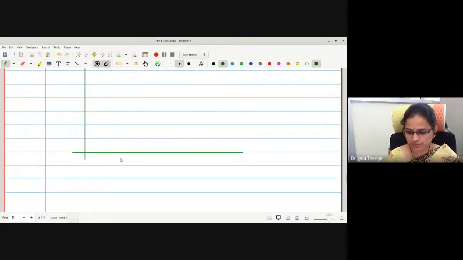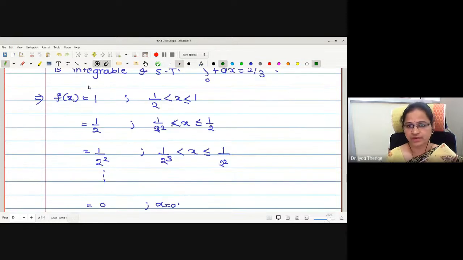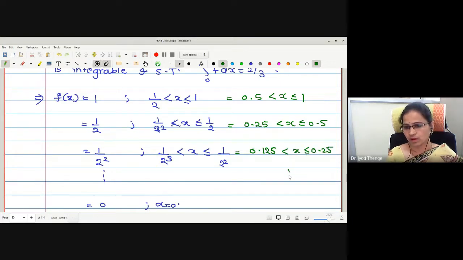Okay. Here let me just plot the points. For the sake of convenience, I'll write some values in decimal points also. This is 0.5 strictly less than x less than or equal to 1. 1 upon 2 square means 0.25, strictly less than x less than or equal to 0.5. And how much here? 1 by 8. 1 by 8 means 0.125. And so on. Okay.